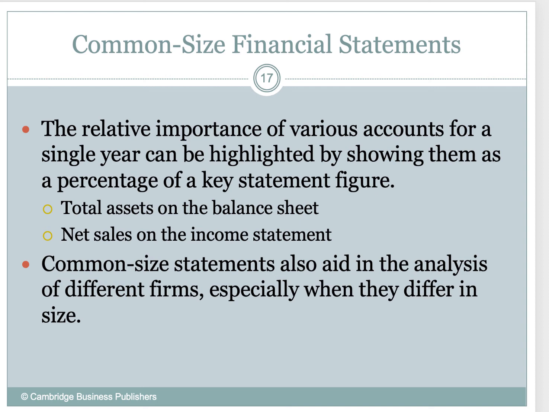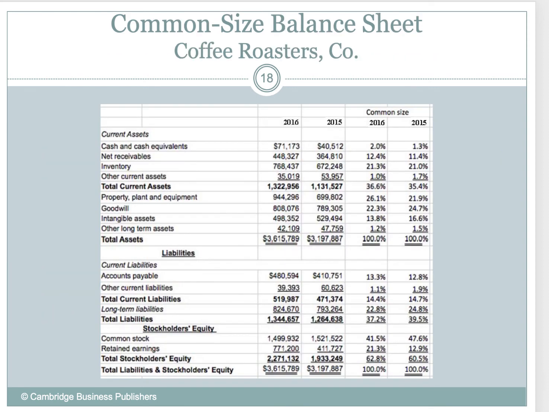So what this allows us to do from an investment perspective is analyze two different companies that are of different sizes, okay? Let me show you what I mean by that. So notice what we have here. We have the coffee roasters company, right?